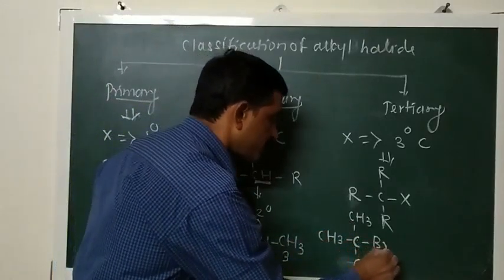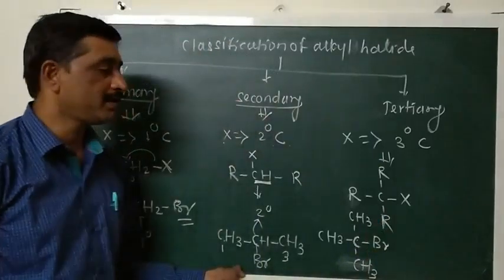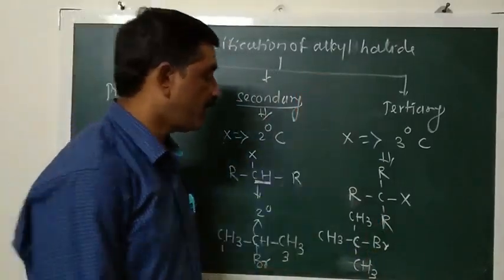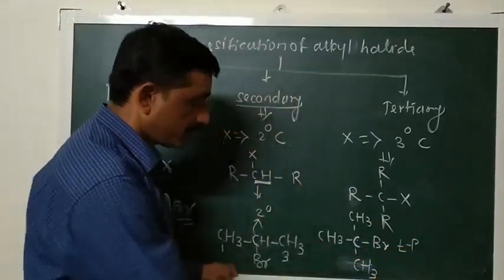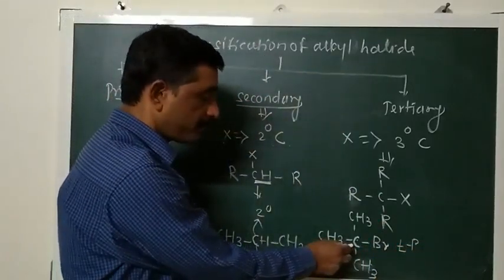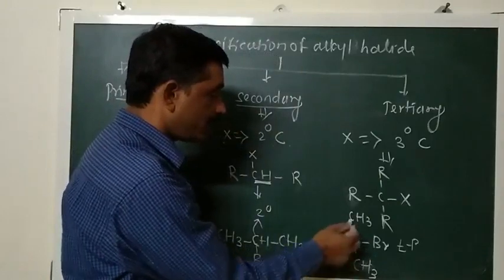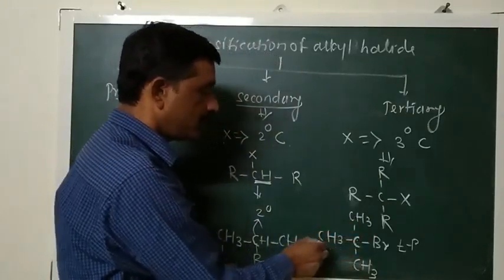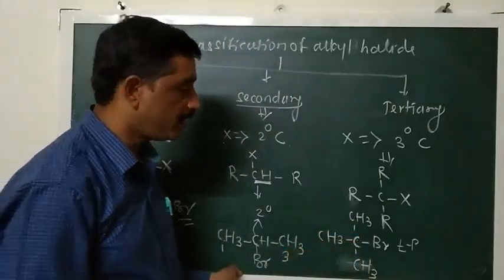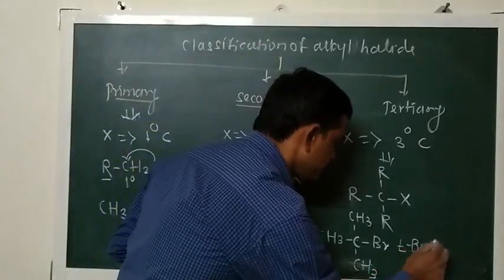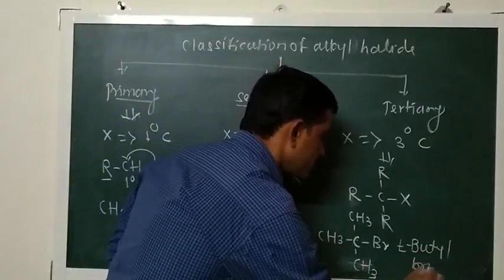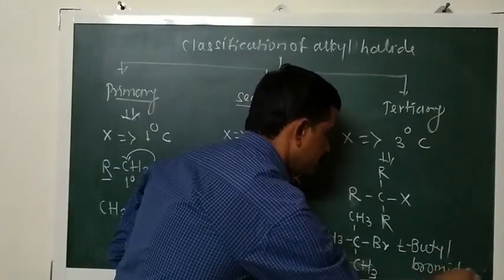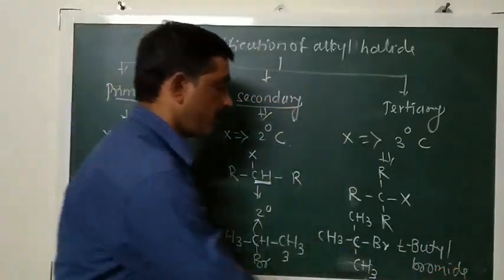And to this tertiary carbon atom, when bromine is attached, it is a tertiary alkyl halide. The nature of the carbon atom is tertiary. How many carbon atoms are here? 1, 2, 3, 4. A 4-carbon alkyl group is butyl, and bromine is there, so it is named tertiary butyl bromide.